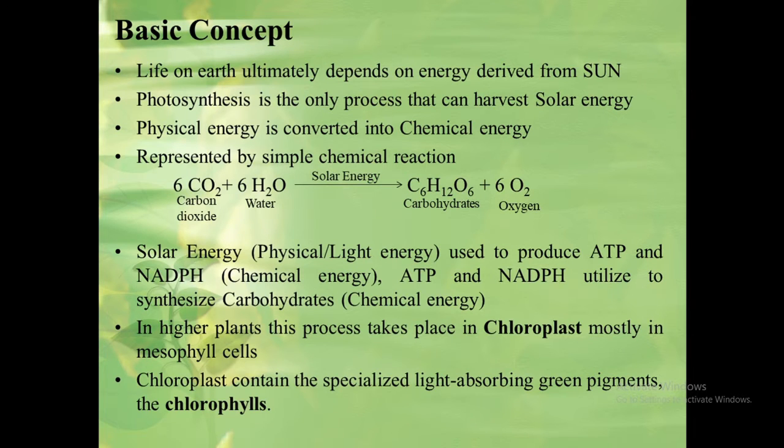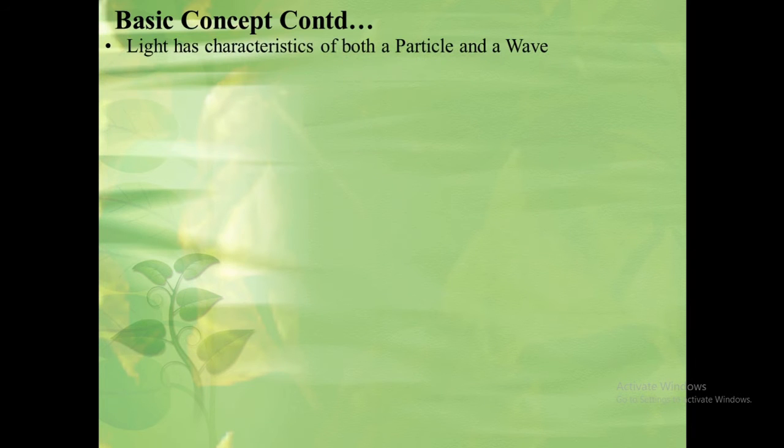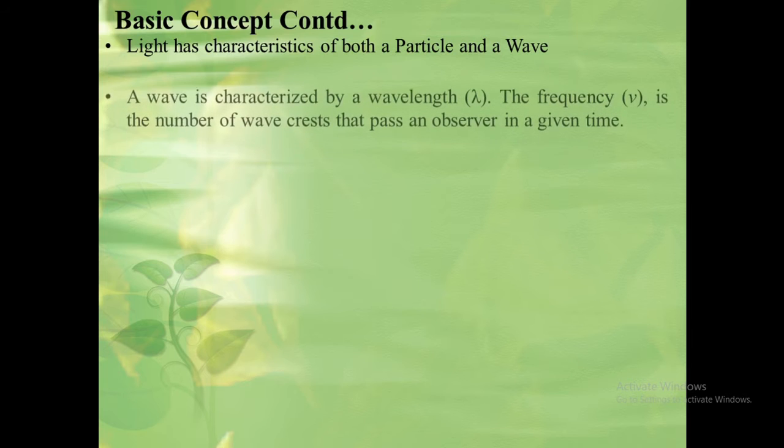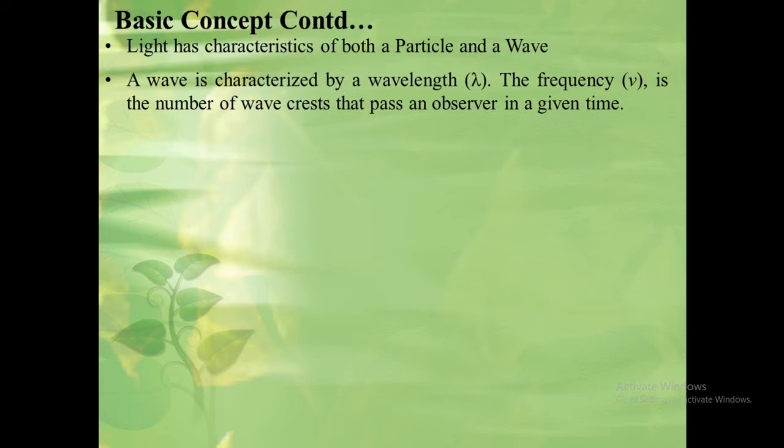This chloroplast contains specialized light absorbing green pigments called chlorophylls. In the beginning of the 20th century, it was realized that light has properties of both particles and waves. A wave is characterized by wavelength and denoted by the Greek letter lambda. The wavelength is the distance between successive wave crests.